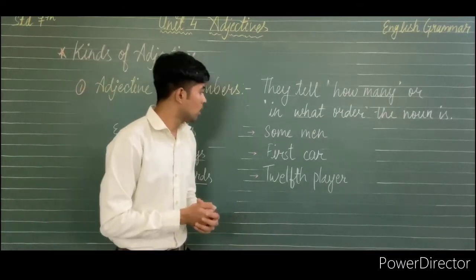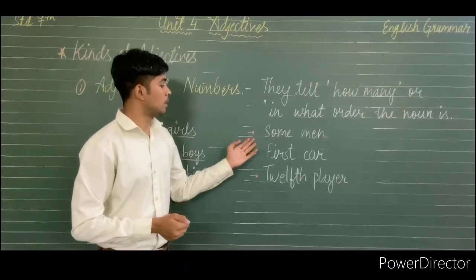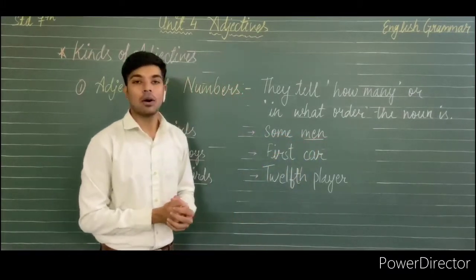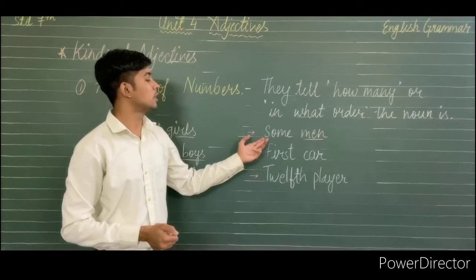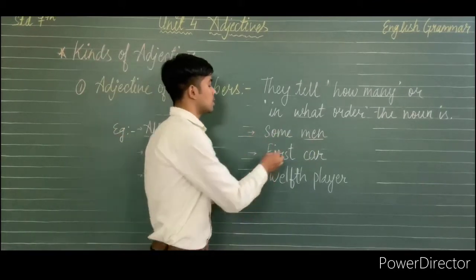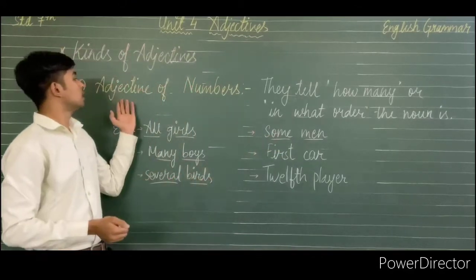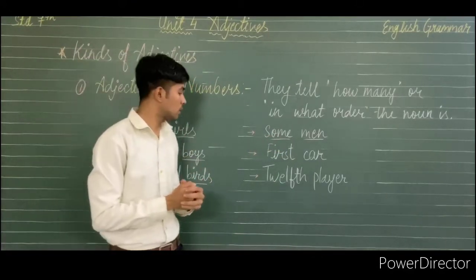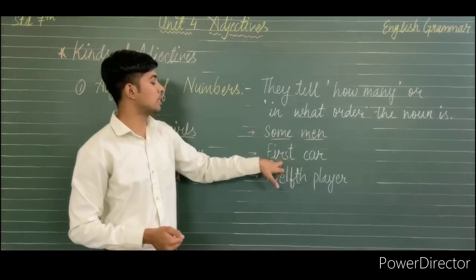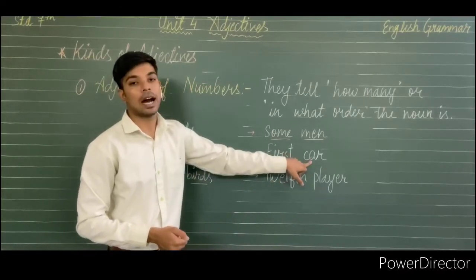Several birds is again an example of adjectives of numbers, and bird here is used as a noun. Then next example, some men. So men is used as a noun and some here is describing the men. So some is a form of adjective of numbers. Then the first car. So first here is describing the car. Which car?